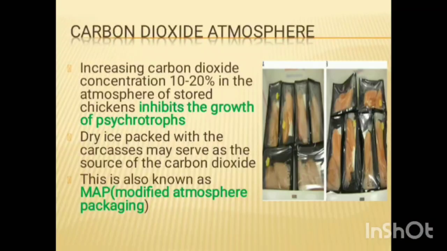Next, the carbon dioxide atmosphere. Increasing the carbon dioxide concentration to 10 to 20% in the atmosphere of stored chicken inhibits the growth of psychrotrophs. Dry ice packed with the carcass may serve as the source of the carbon dioxide. This is also known as modified atmosphere packaging.